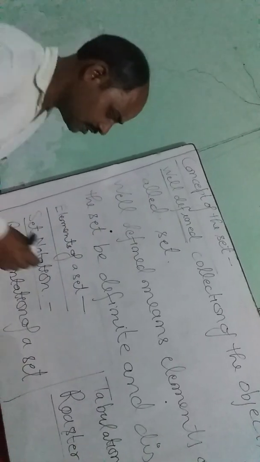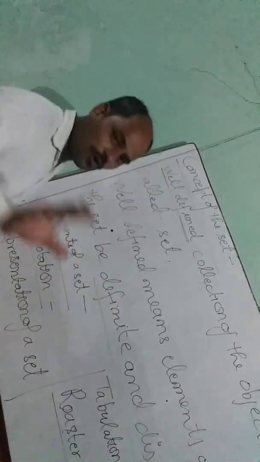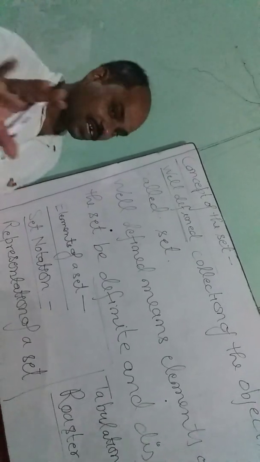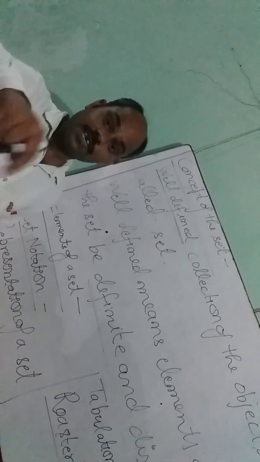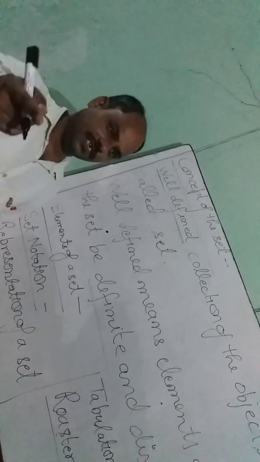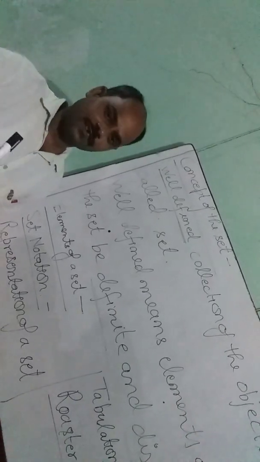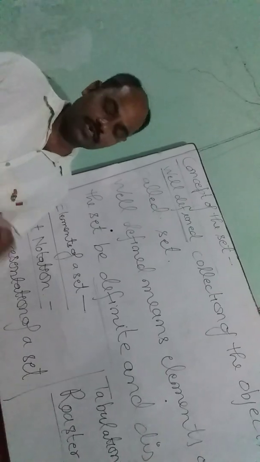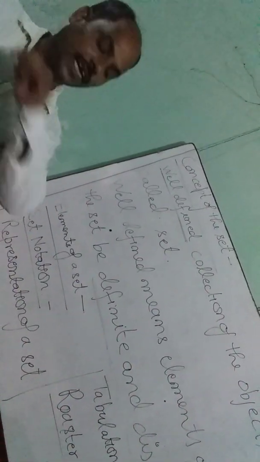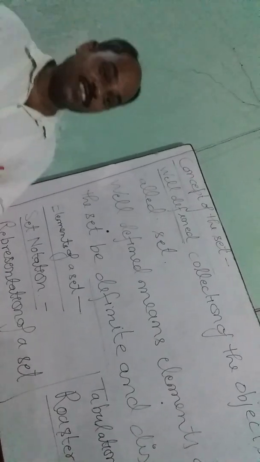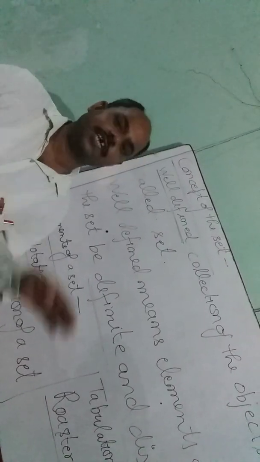Here we use definite. The property must be definite or distinct. If definite, then I say the collection is in the form of a set. But if you take a guess, then that is not a set.